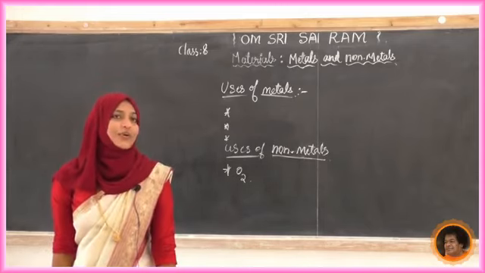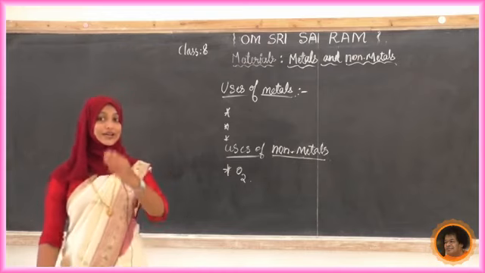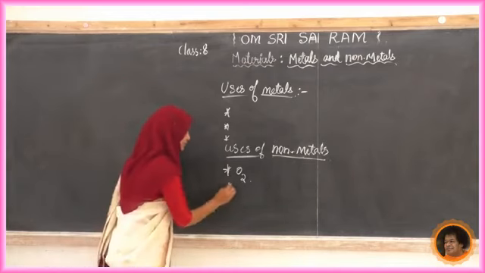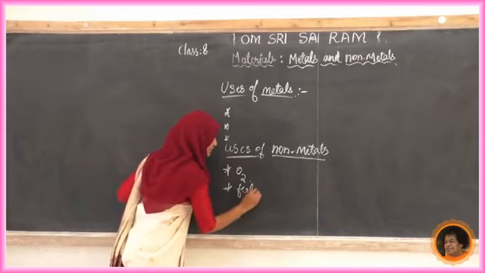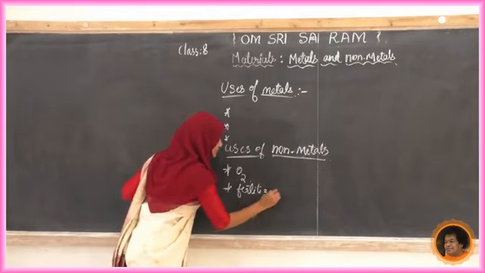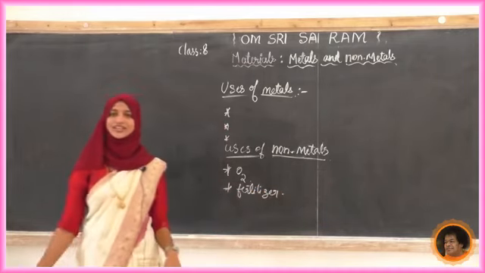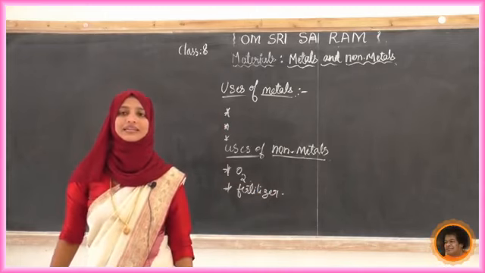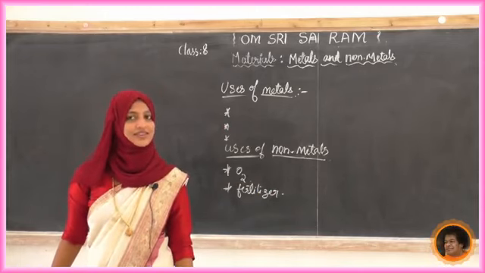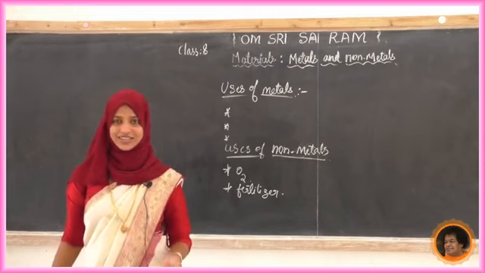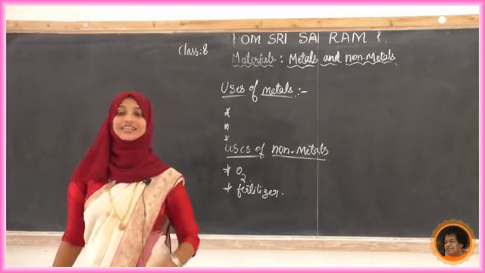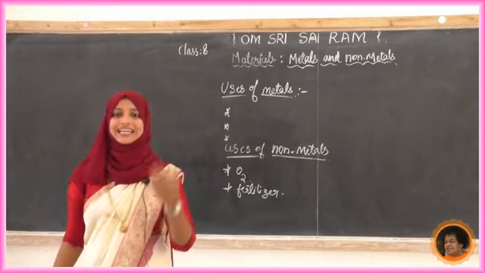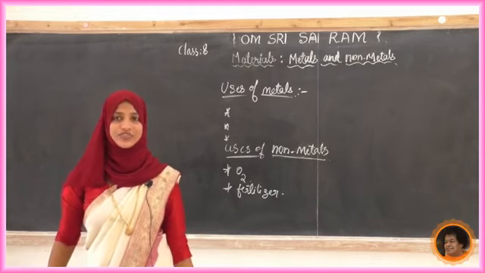Yes, we can see it in fertilizer. Do you know any fertilizer made by using non-metals? Yes, phosphorus as a fertilizer, nitrogen as a fertilizer. NPK is the name of the fertilizer.